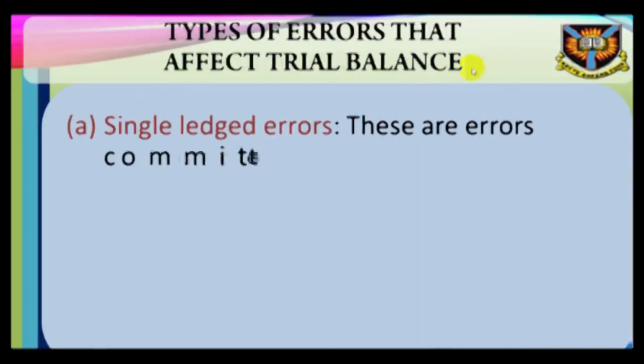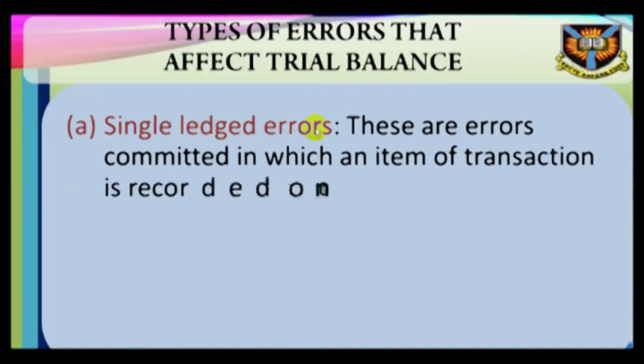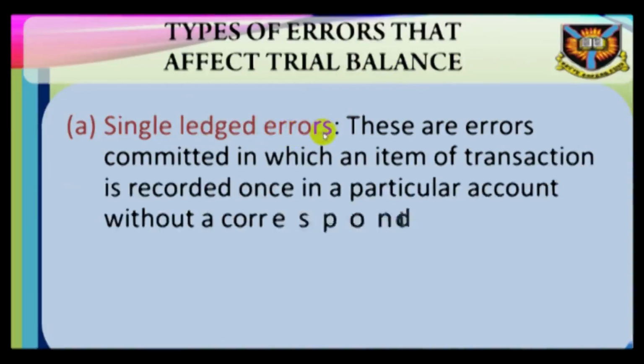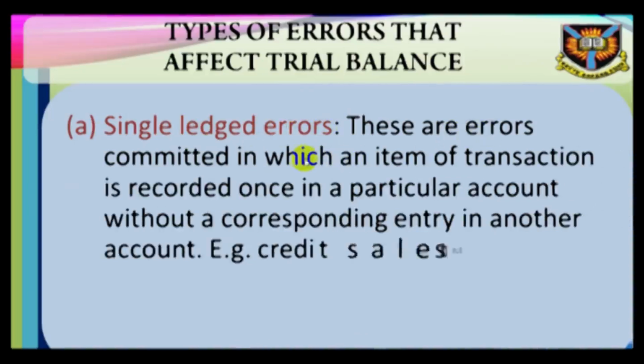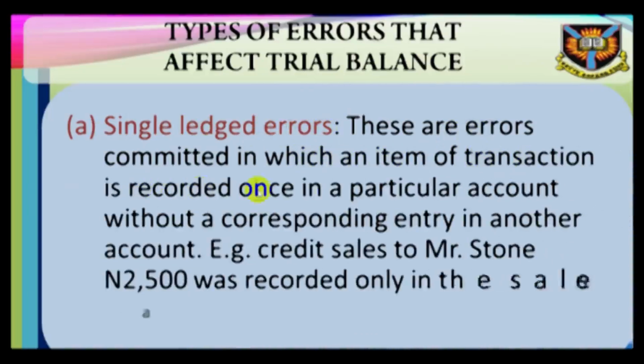Types of errors that affect trial balance. A. Single ledger errors. These are errors committed in which an item of transaction is recorded once in a particular account without a corresponding entry in another account. E.g., credit sales to Mr. Stone 2,500 was recorded only in the sales account.